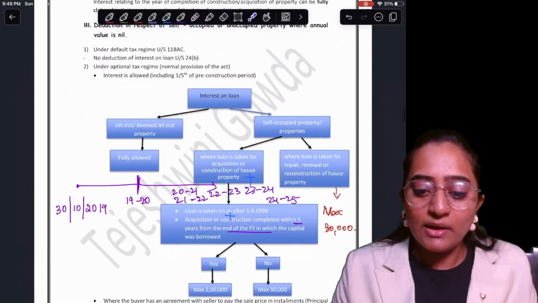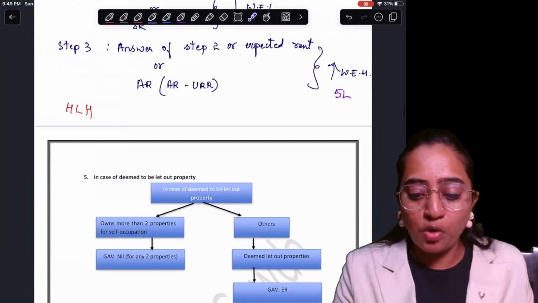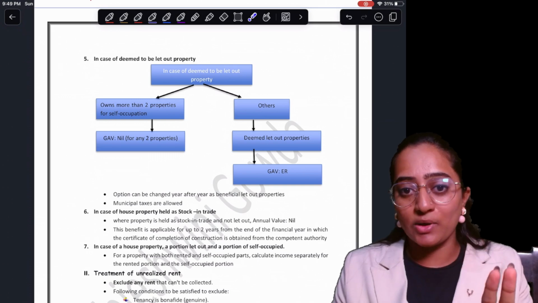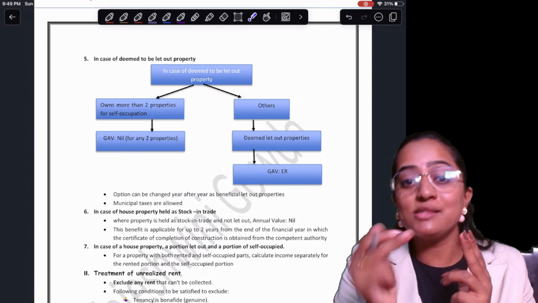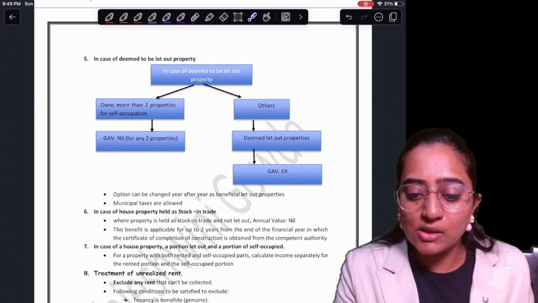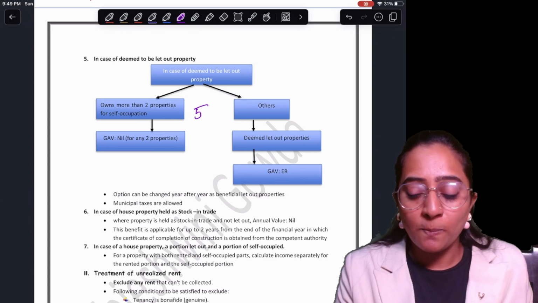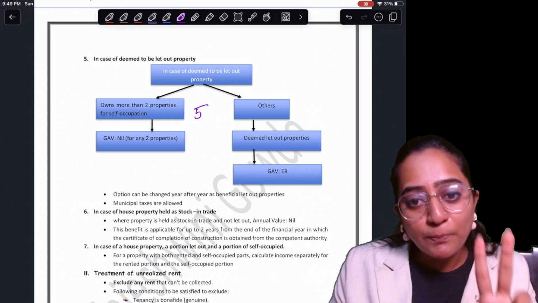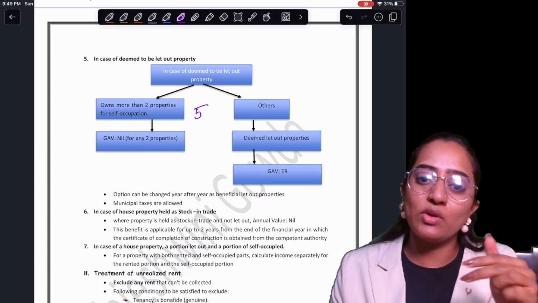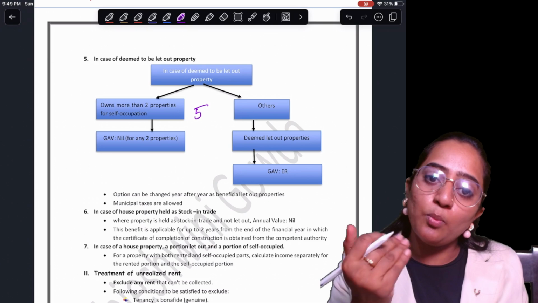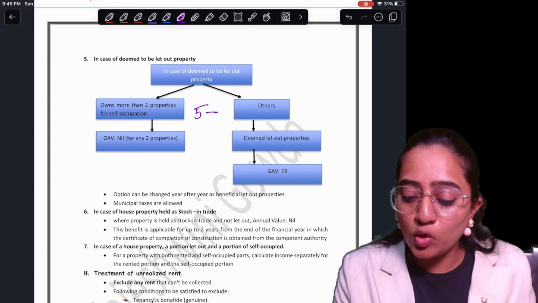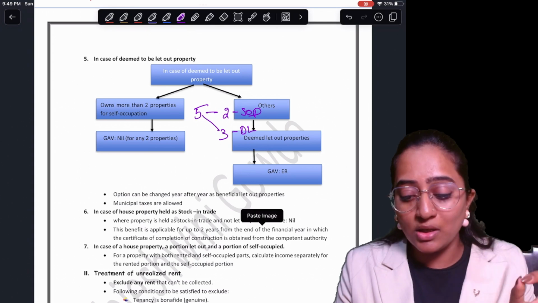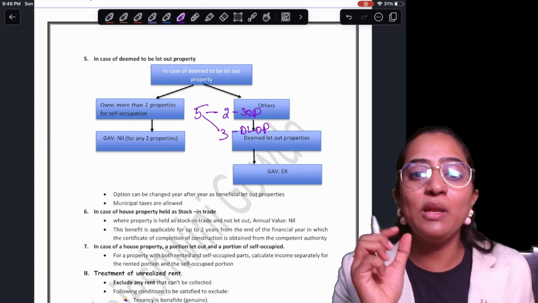Now, when it comes to your DLOP, let's understand a small point regarding it. Remember, if you have more than two self-occupied properties, you are going to consider the extra ones as your DLOP. What do I mean? Suppose you have five self-occupied properties, any property, in any order. Two properties you can consider as self-occupied. Three or more properties, suppose in this case it is five, any two properties shall be self-occupied. The remaining three properties you have to assume, even though you have not given them on rent, as your deemed to be let out property.